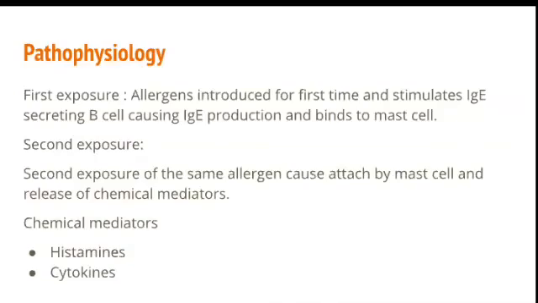So this anaphylaxis reaction is usually very severe. How it happens, the pathophysiology, if we see, there are two things that happen. The first thing is, when the patient gets introduced to the allergen for the first time, that is first exposure, allergens introduced into our body for the first time stimulate the B cells to secrete IgE, and this secreted IgE will bind to mast cells in the lifespan. So when the same patient gets exposed to the same allergen for the second time, the mast cell which carries IgE will start acting towards the allergen, causing a lot of chemical reactions.